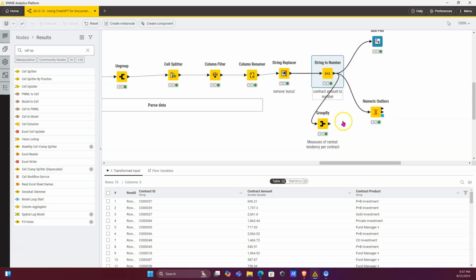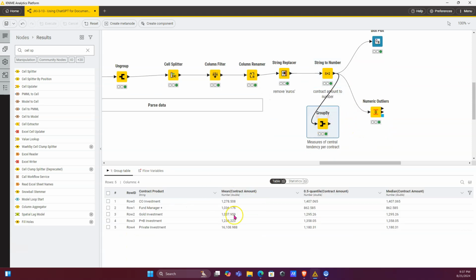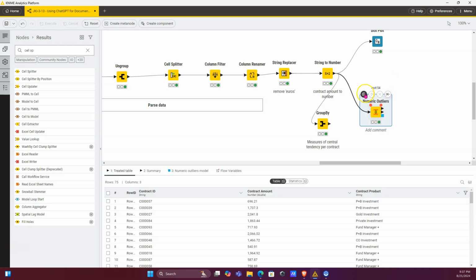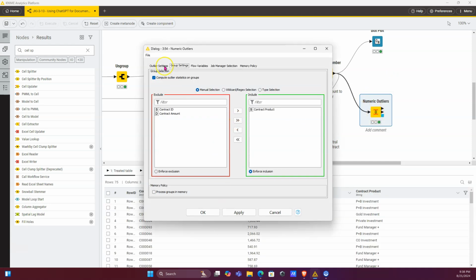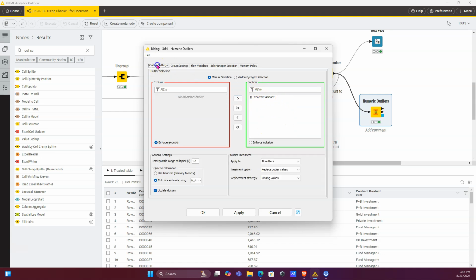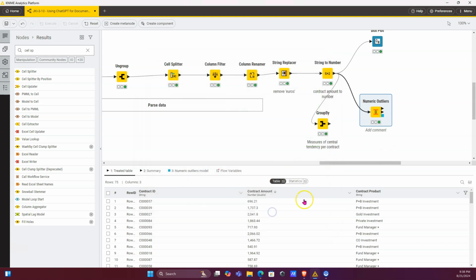Okay, from this point, I just did some very quick measurements of central tendencies just to see what averages are like. And then I run it through the numeric outliers. Now, the numeric outlier is set to, of course, consider it at the contract product level. And then it's set to assign an outlier if it's plus or minus 1.5 interquartile range. And with these settings, I only identify two outliers, 19 and 15. These are very, very high.